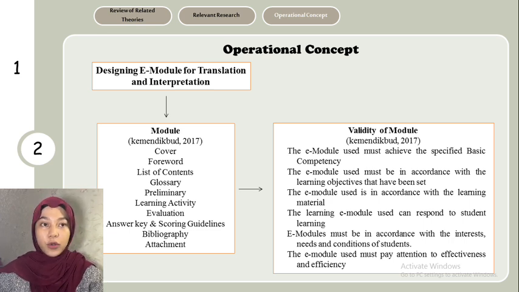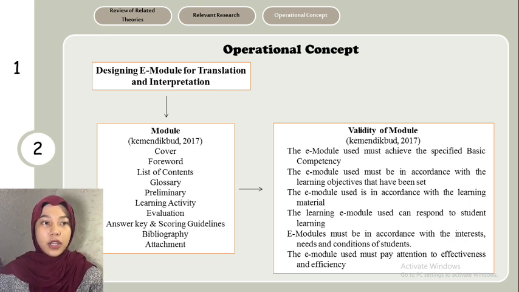For designing a model for translation interpretation, the first thing is the module. A module, with reference from Kemendikbud 27, consists of a cover, foreword, list of contents, glossary, preliminary, learning activity, evaluation, answer key and scoring equivalents, bibliography, and attachment.